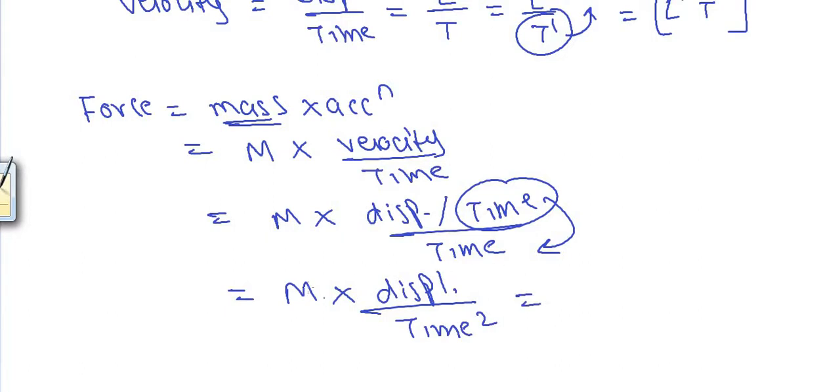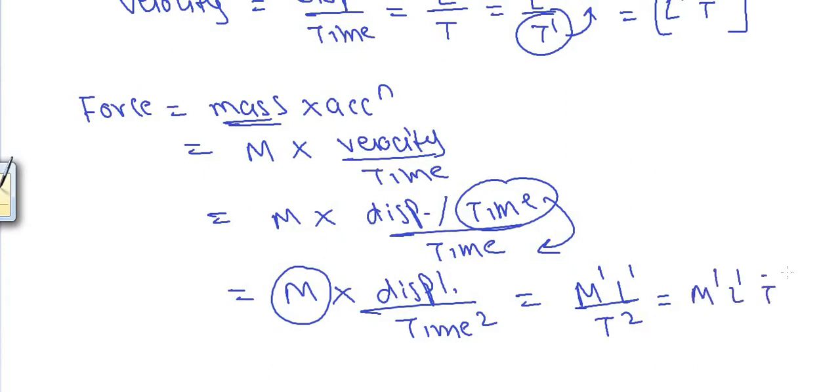That is equal to, now mass itself is a fundamental quantity appearing once, so we'll write M raised to the power 1. Displacement, which fundamental quantity is this? Displacement is length appearing once, so length raised to 1, time 2 times in the denominator, so T raised to 2. Now shift that T raised to 2 from denominator to numerator, and its index will change by sign, and so it is raised to minus 2. So these are the dimensions of force.